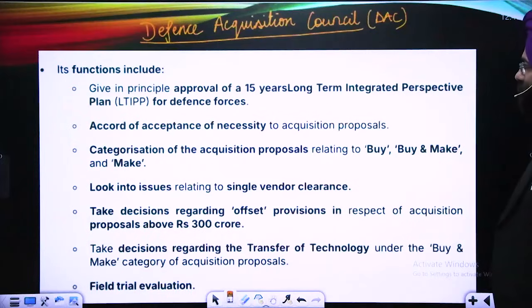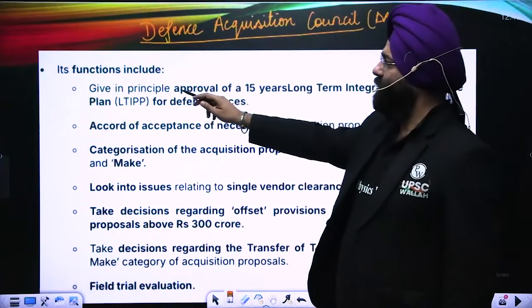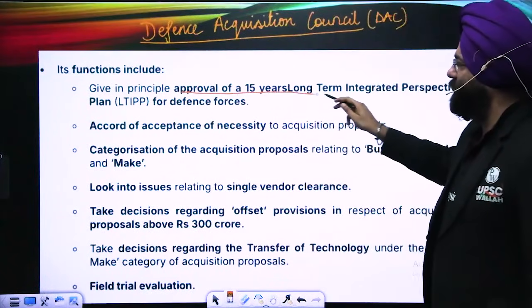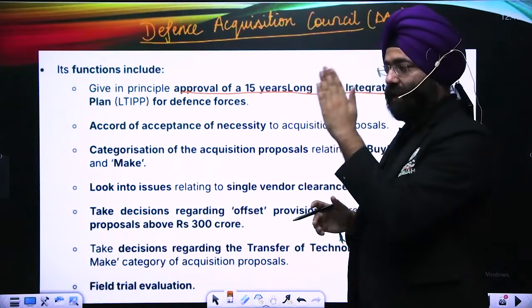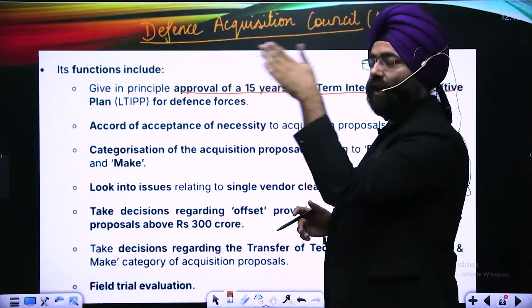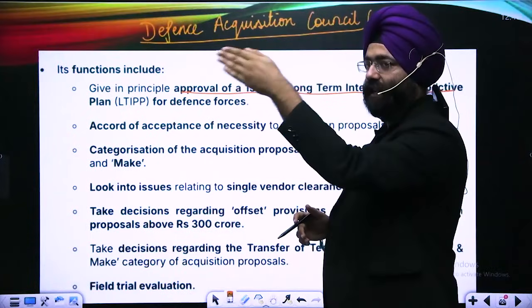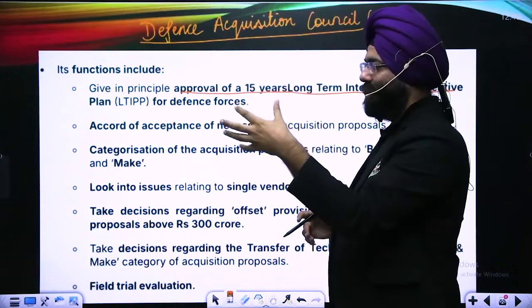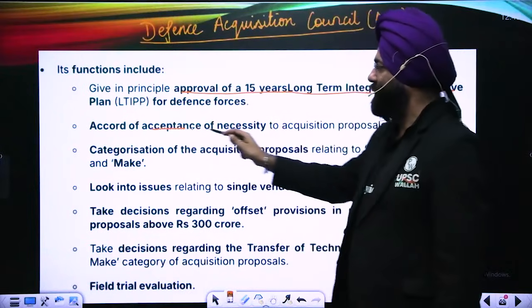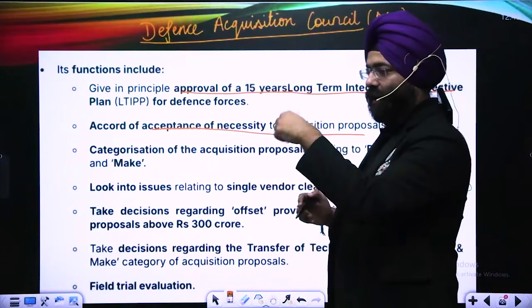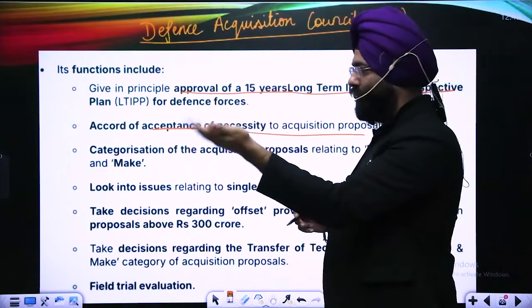Next, it functions in principle to approve, let us say, the 15-year long-term integrated perspective plan. So it basically works on the plan of the future, what has to be bought, in order to meet future challenges. It also grants accords of acceptance, that means acceptance of what has to be bought.